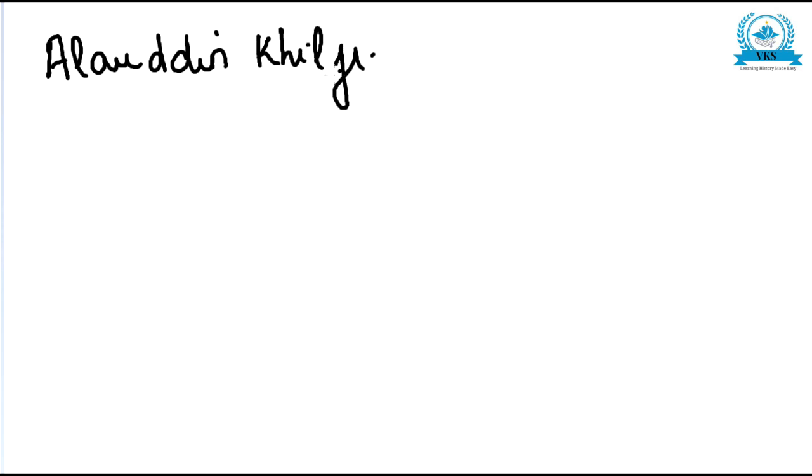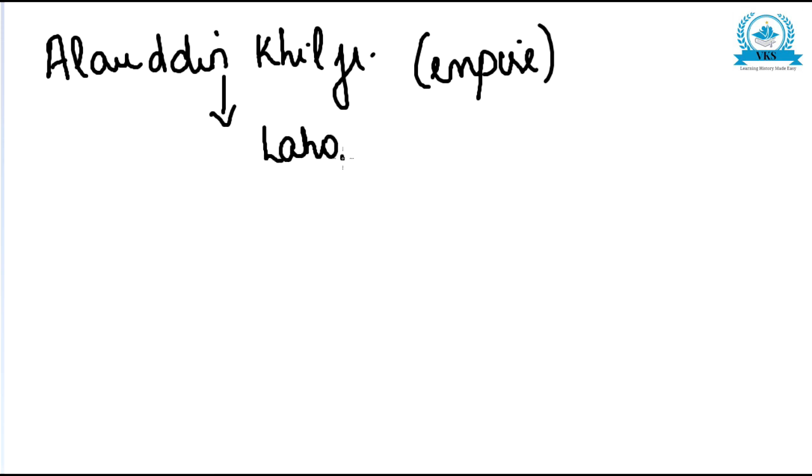Now, Alauddin Khilji's empire. He conquered a lot of places in North India as well as in South India. So let us see the extent of Alauddin Khilji's empire. It extended from Lahore in the north, and Madurai in the south.